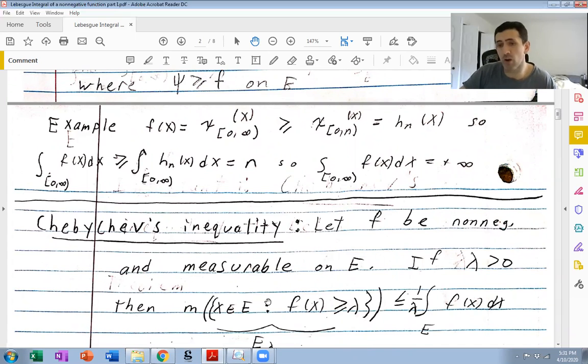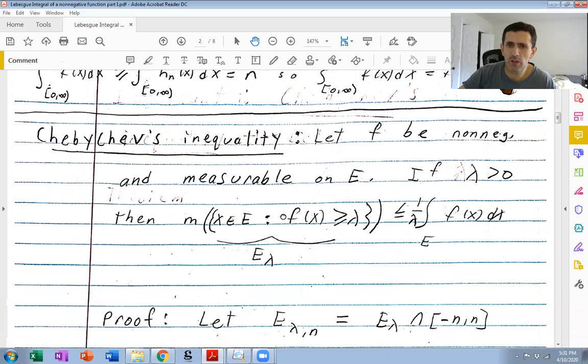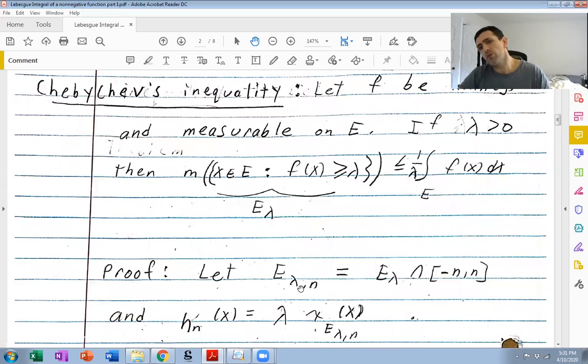Not exactly, but roughly. So what's this convenient h? Well, we need h, so you might think just let h be the characteristic function of E lambda. It's not a bad guess. But it doesn't have finite support, so we need to truncate E lambda to minus n to n, and then define a characteristic function times lambda to get an hn that has finite support.